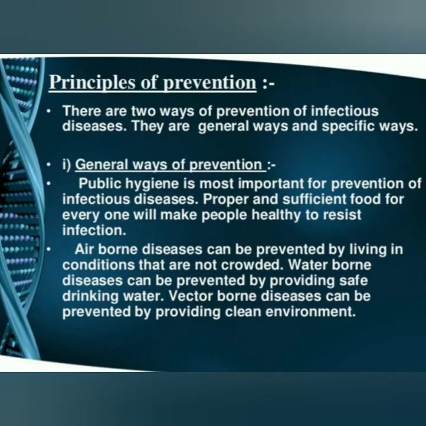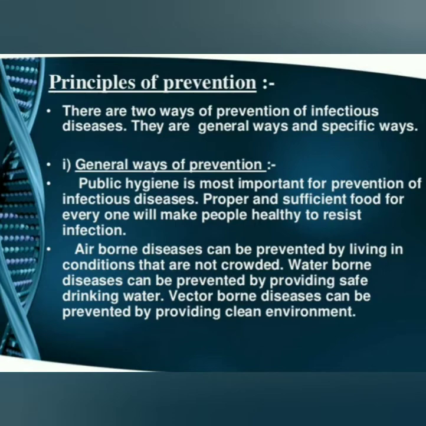Next, airborne disease can be prevented by living in conditions that are not crowded. Nowadays in crowded places, the coronavirus spreads from one person to another. For prevention, we use a mask, sanitizer, and social distance.